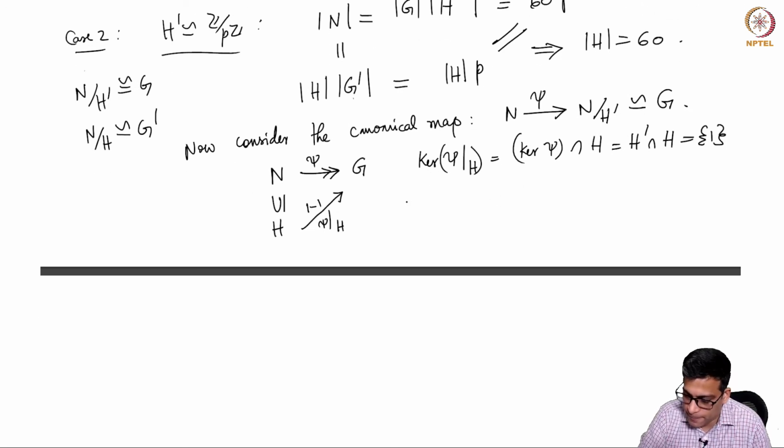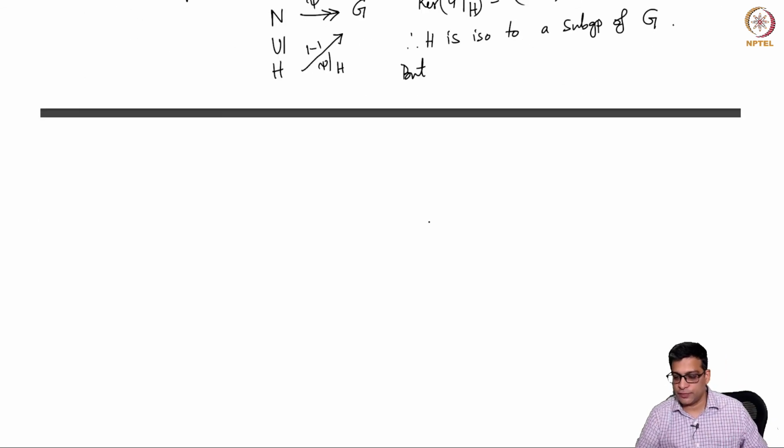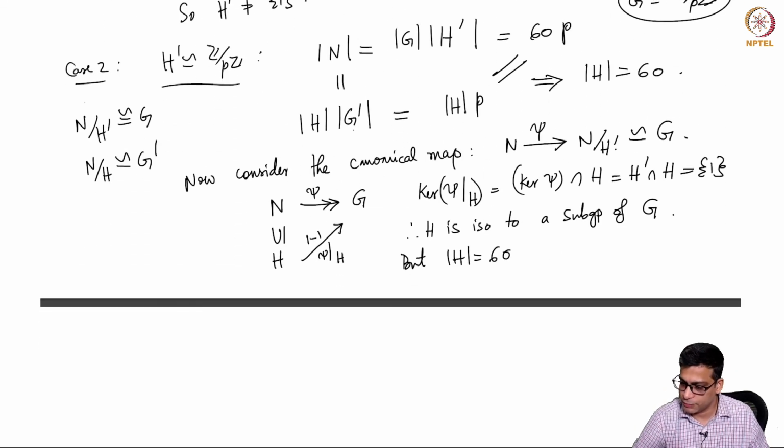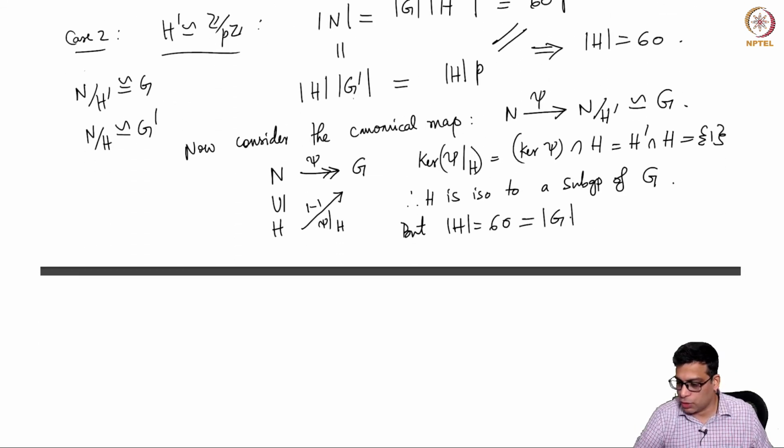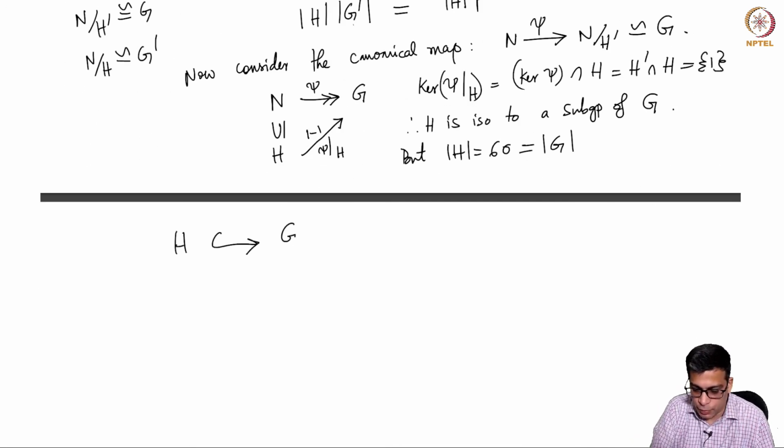So H is isomorphic to a subgroup of G. But what are the orders of these groups? Order of H is 60 by just what we concluded here, which is also of course order of G because G is A5. So you have an injective map from H to G and both have order 60.